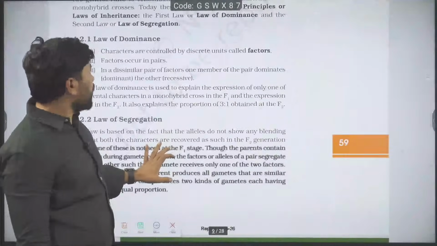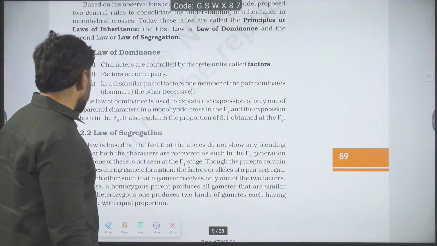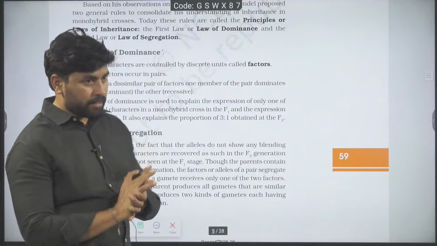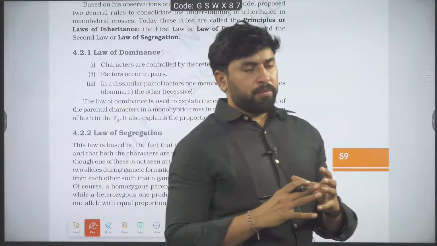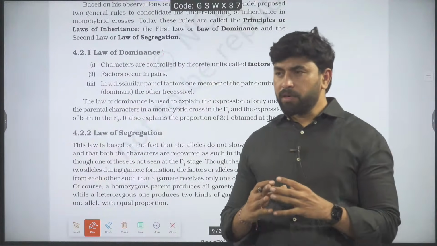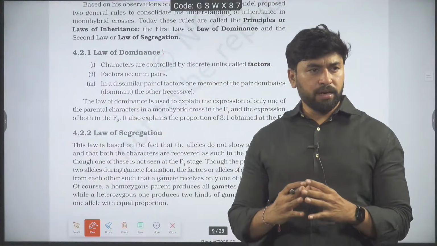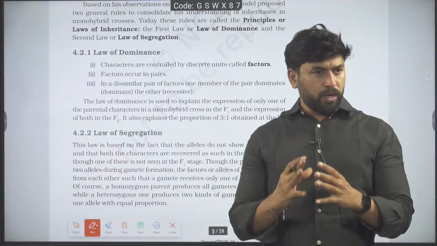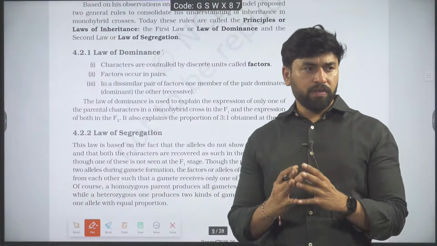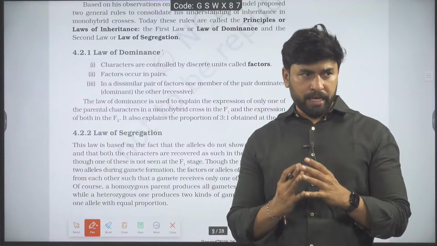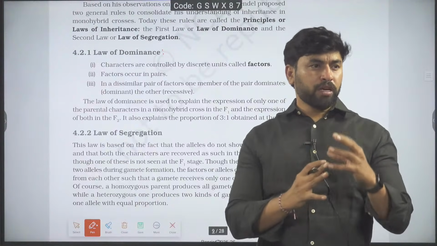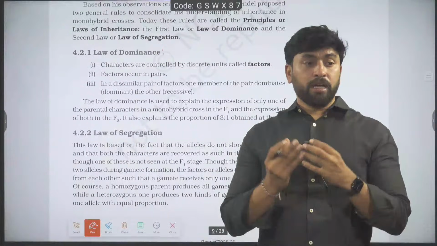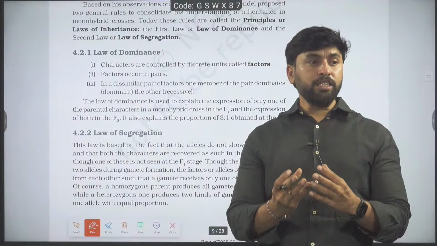Then law of dominance, law of segregation. What is law of dominance? See, the things are like this. When Mendel proposed laws of inheritance based on monohybrid cross, generally he proposed two laws. First one is called law of dominance, second one is called law of segregation altogether. When you talk about the first law, law of dominance, he said characters are controlled by discrete units called